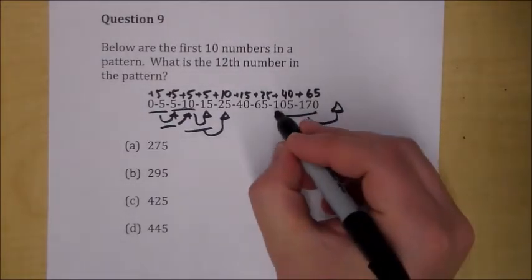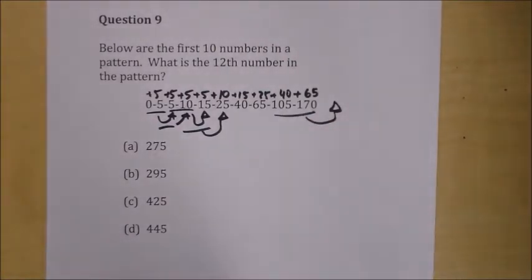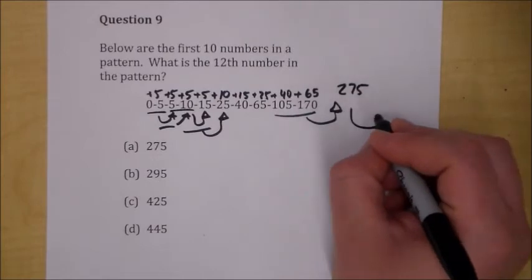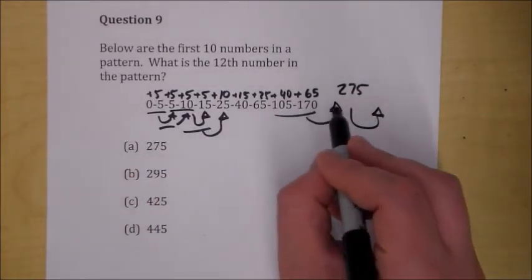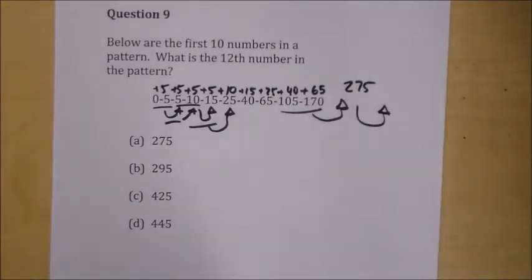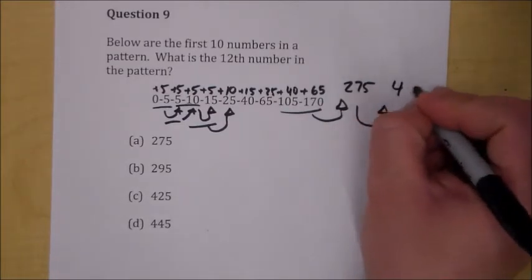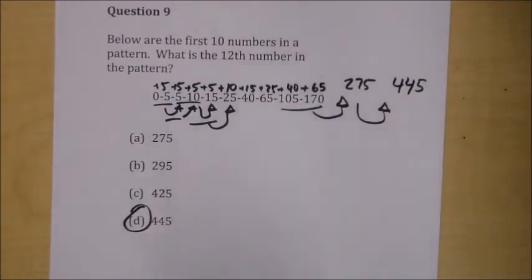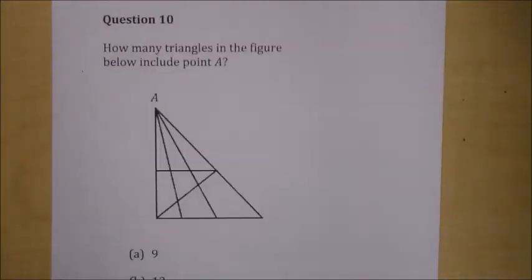But if you see it, 105 plus 170 is going to be 275. And then those two numbers added together, right? Because you have 10, 11, 12. You're looking for the 12th spot. Is going to be 445? Yeah. We're good. And finally, question 10, how many triangles in the figure below include point A?